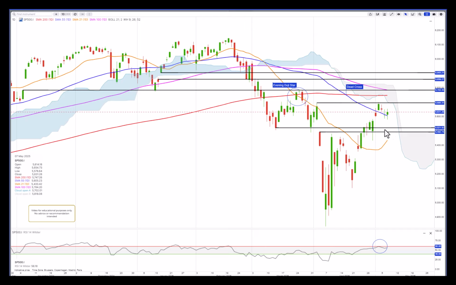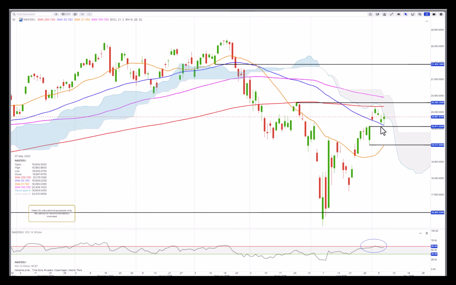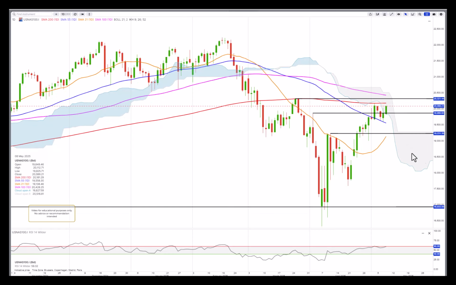So if it starts sliding lower and closes this little gap here, and especially closing below 5,490, the downtrend is likely to resume. However, pre-market we are up about 0.8%, so there must have been some good news in the aftermarket. I haven't checked that. The Nasdaq 100 is still above 19,571, minor support, and in the pre-market we are up about 1%.